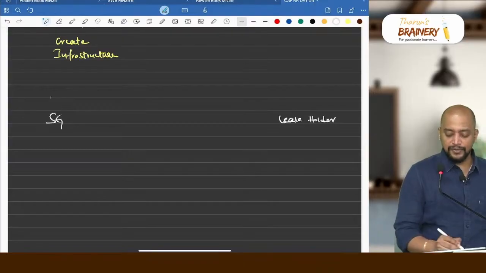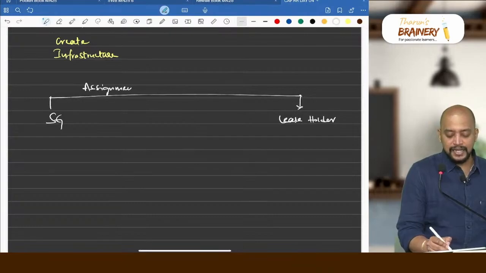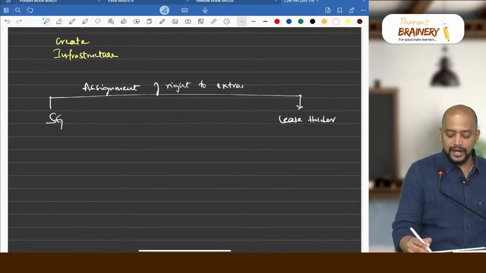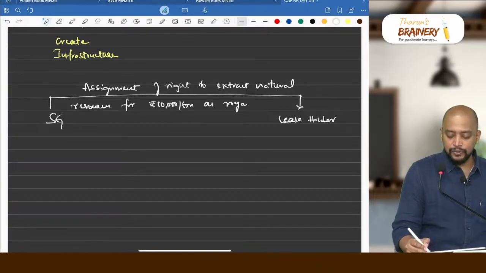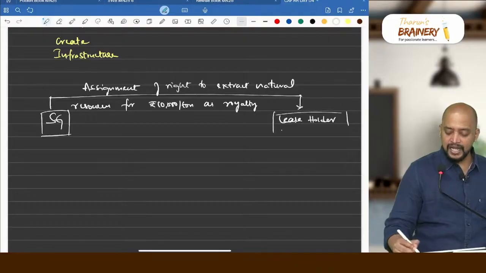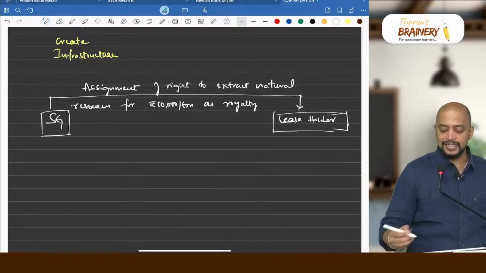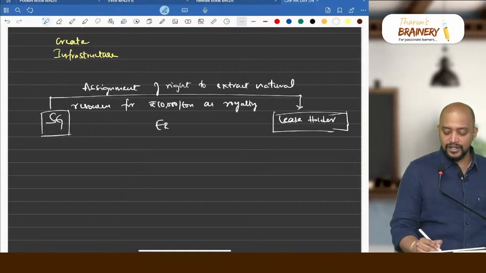Now what will the state government do? First it will assign the right to extract natural resources, for say rupees 10,000 per ton as royalty. What is the type of royalty that is received by state government? Definitely they will be receiving a variable royalty, depending upon the number of tons that is extracted. But government doesn't want variable royalty, they want fixed royalty.